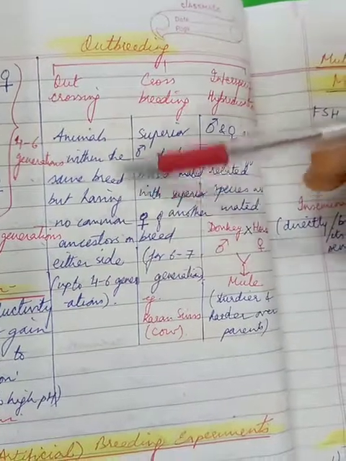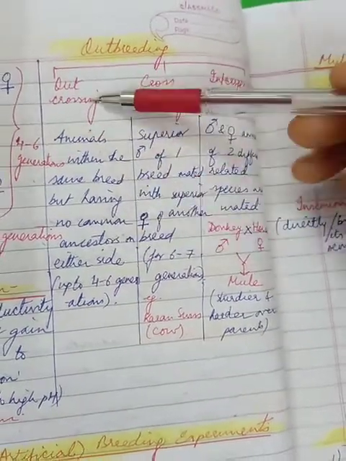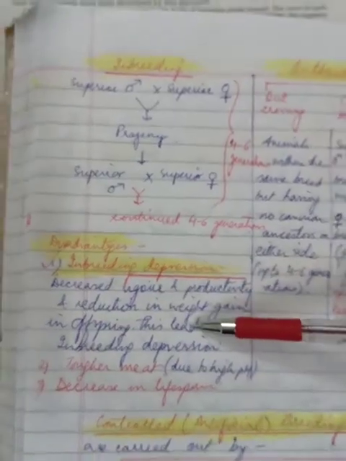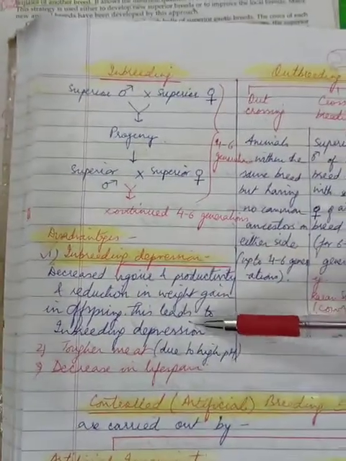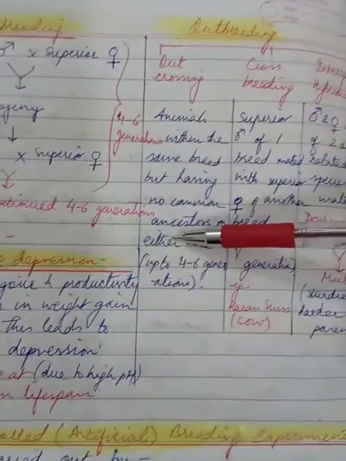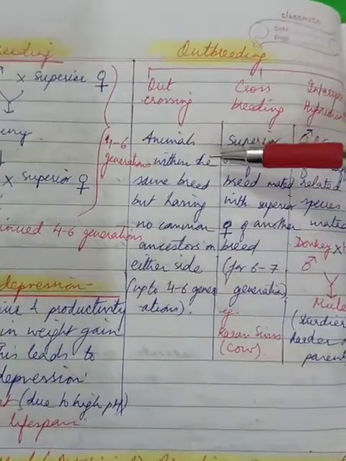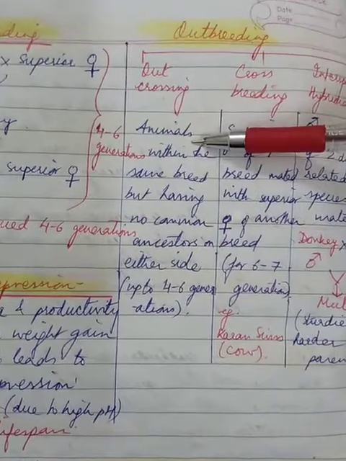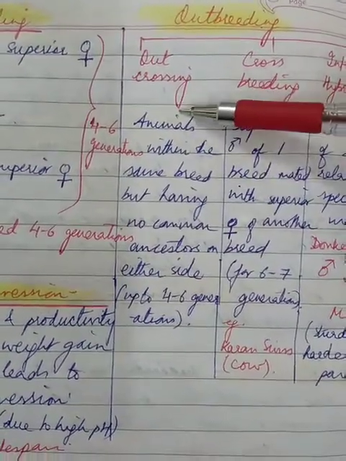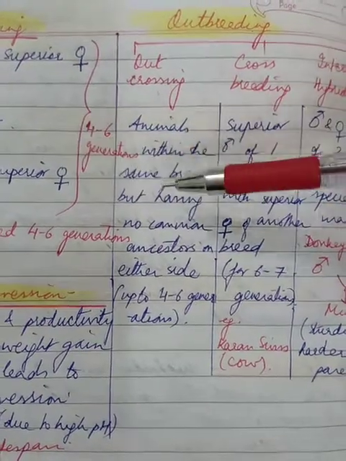Now, outcrossing is the best breeding method for animals that are below average in milk production. That is, the animals born after 4 to 6 generations of inbreeding will have less body weight, decreased milk production, etc. But this problem can be solved by switching over to outcrossing. So, a single outcross helps to overcome inbreeding depression.